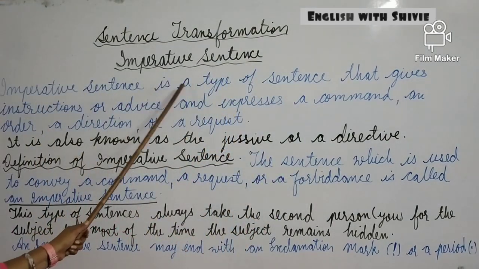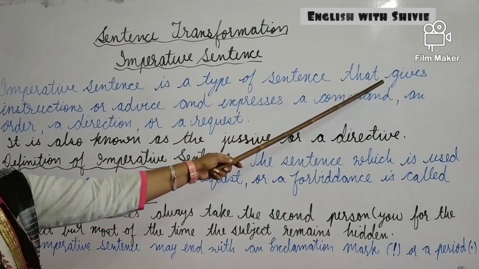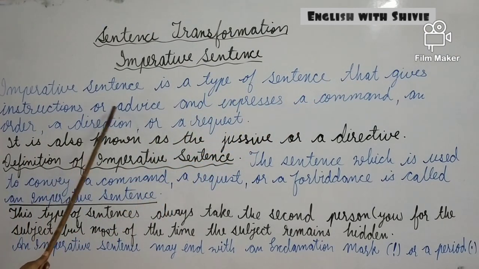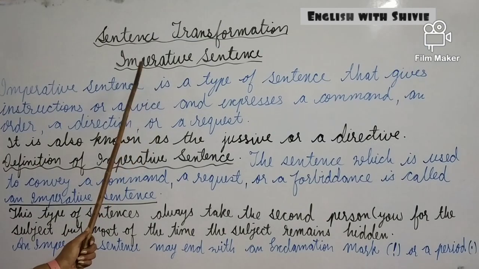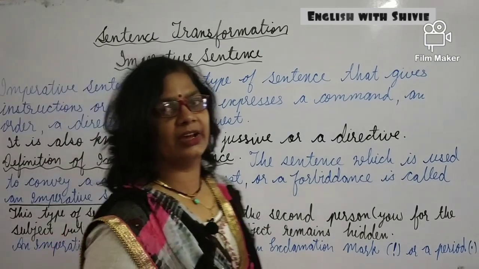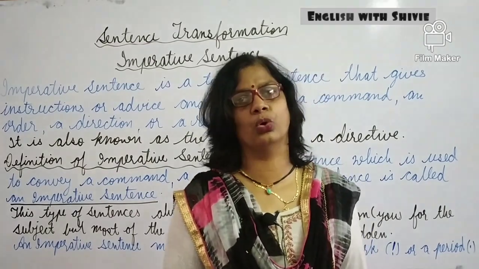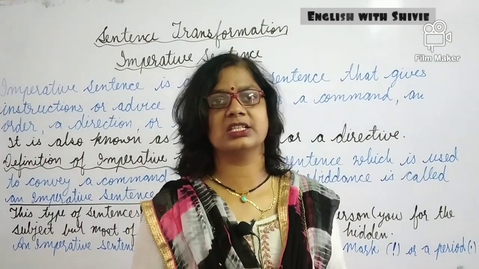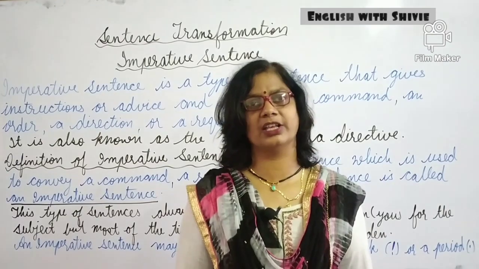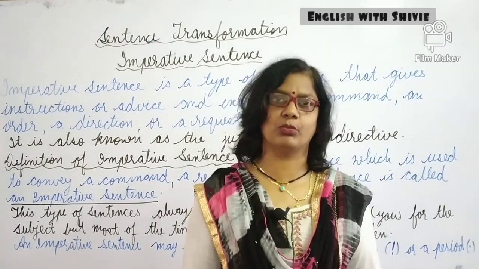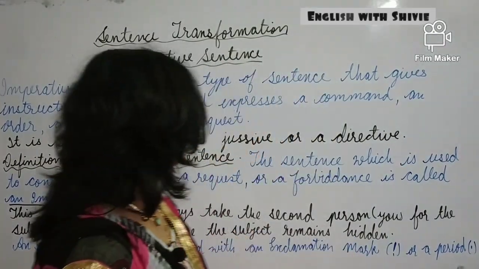An imperative sentence is a type of sentence that gives instructions or advice. Through this type of sentence we know that the subject wants to give some advice to convey the message in the form of instructions.